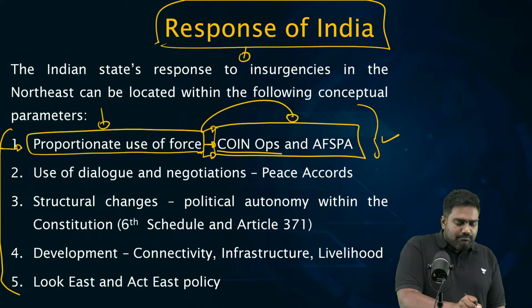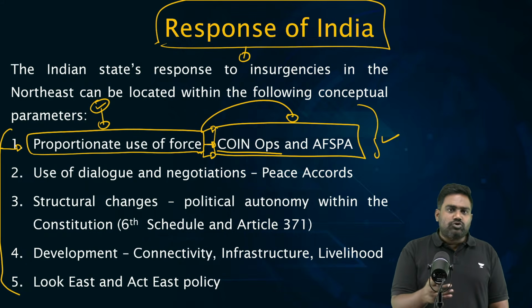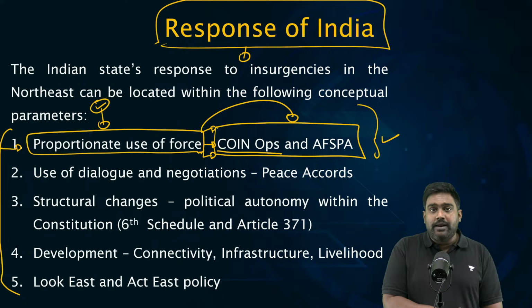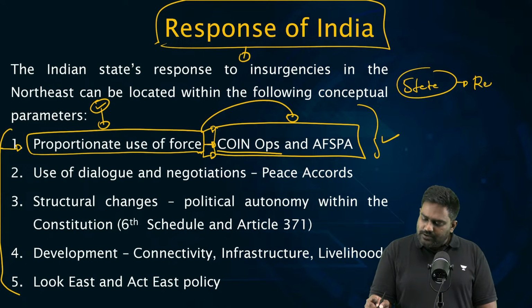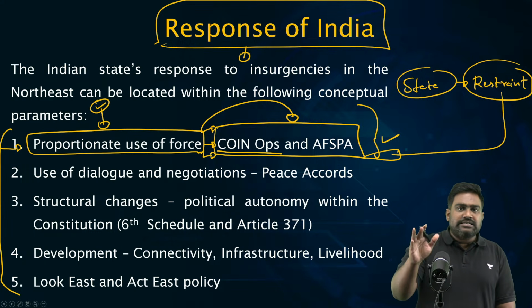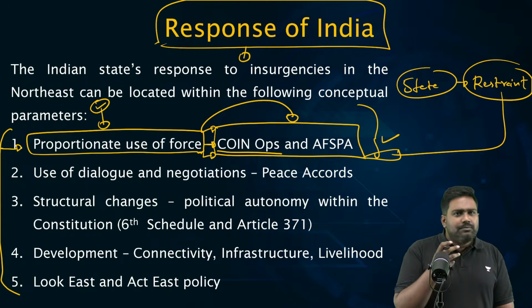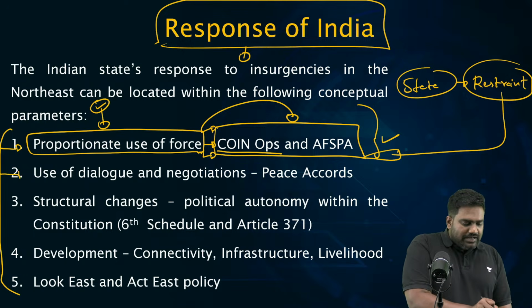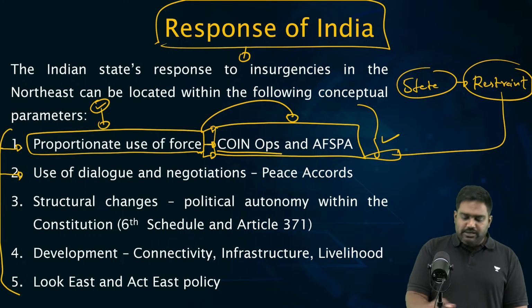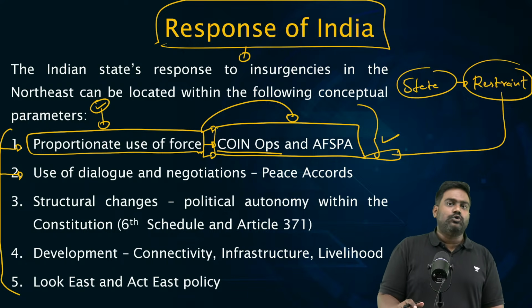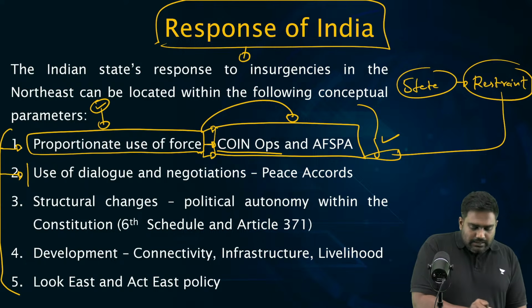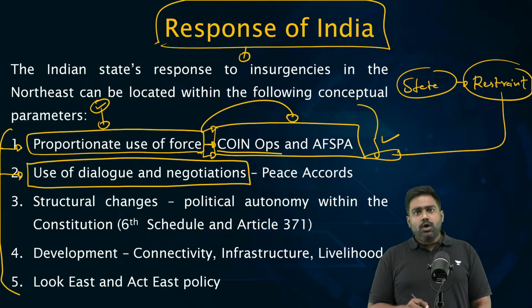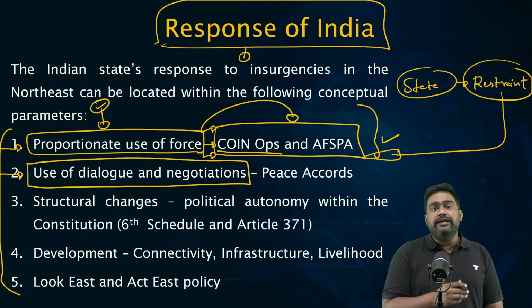So we have stayed away from massive and blatant use of force or disproportionate use of force. This is point number one, meaning the state has shown a lot of restraint. The state has tried to curb itself because we don't want unnecessary violations to happen. We don't want the local people to suffer. So we deal only with the extremists by using the basic minimum approaches that are needed, by using our security forces, our intelligence agencies. And once we weaken the groups, once we break their safe havens, their funding, once we